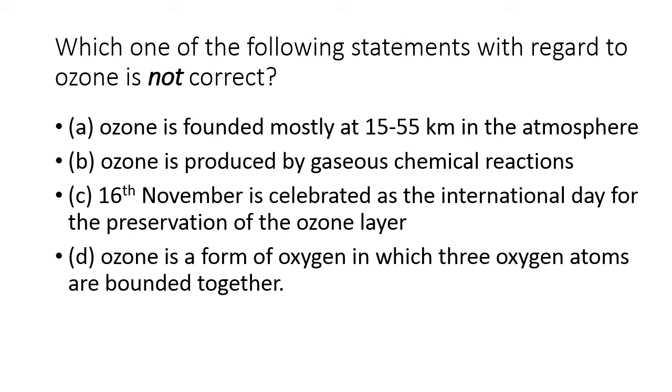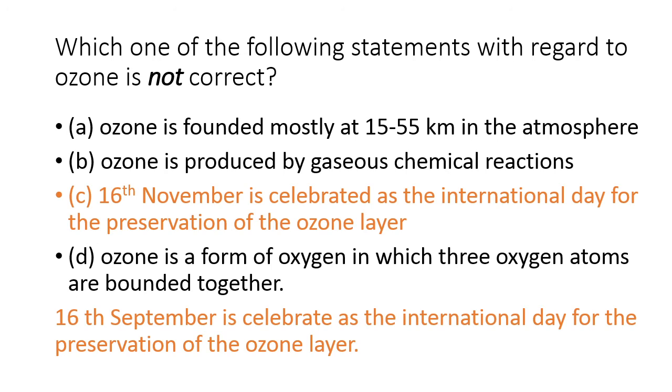The next question is, which one of the following statements with regard to ozone is not correct? Option A, ozone is found most at 55 km in the atmosphere. Option B, ozone is produced by gaseous chemical reactions. Option C, 16th November is celebrated as the International Day for the Preservation of the Ozone Layer. Option D, ozone is a form of oxygen in which three oxygen atoms are bonded together. The correct answer is option C, as 16th September is celebrated as the International Day for the Preservation of the Ozone Layer, not 16th November.